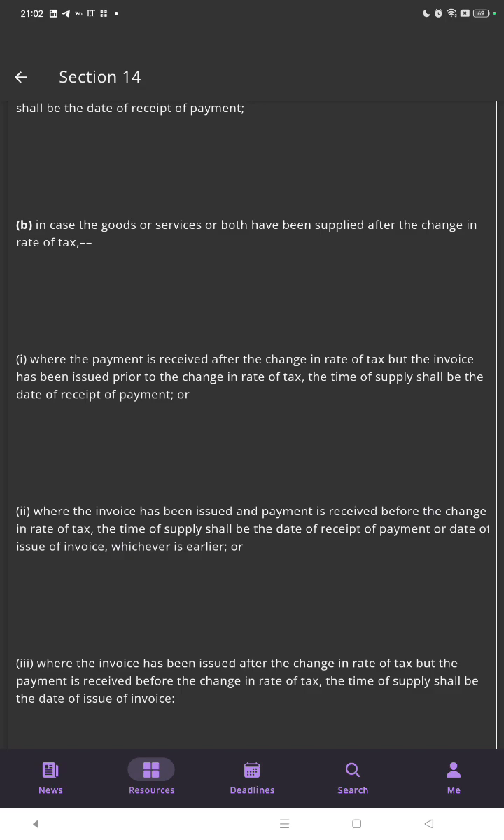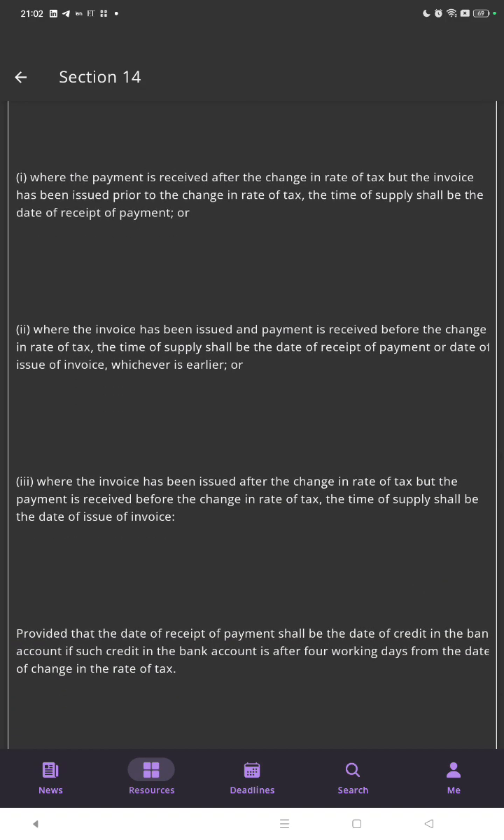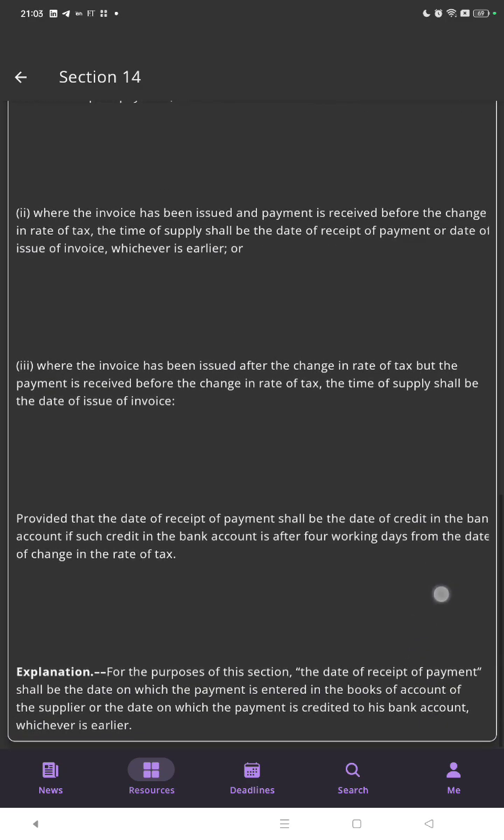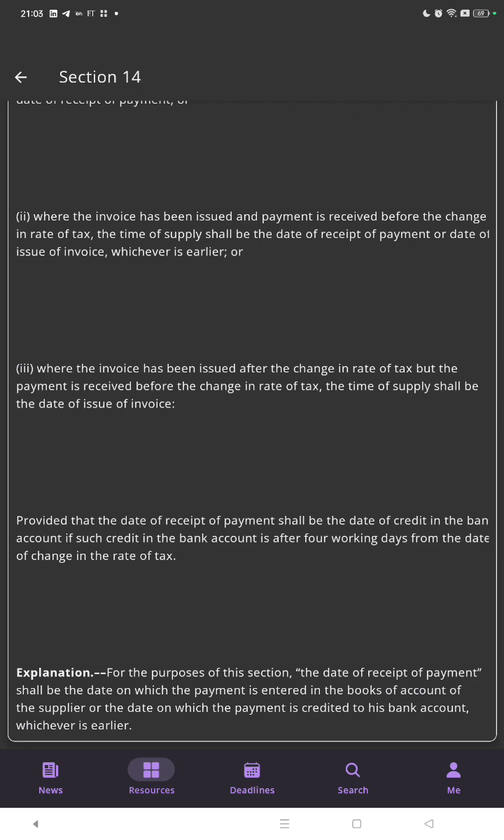or where the invoice has been issued after the change in the rate of tax but payment is received before the change in the rate of tax, the time of supply shall be the date of issue of invoice, provided that the date of receipt of payment shall be the date of credit in the bank account if such credit in the bank account is after 4 working days from the date of change in the rate of tax. Explanation: for the purpose of this section, the date of receipt of payment shall be the date on which payment is entered in the books of accounts of the supplier or the date on which the payment is credited to the bank account, whichever is earlier.